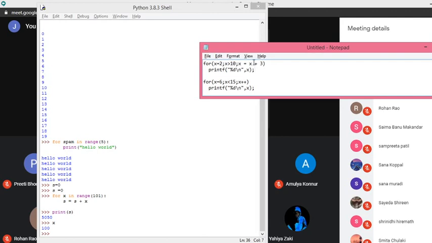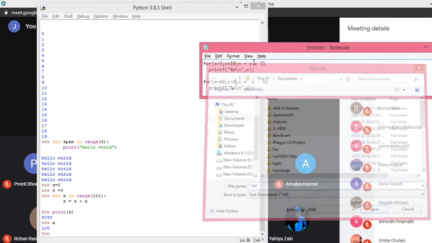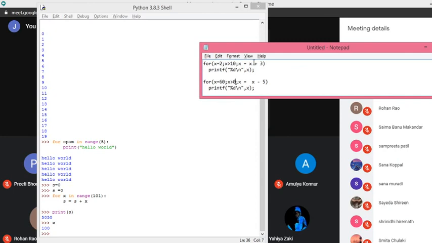So likewise, I'll show you another example. For example, I'll write x equals x minus 5. In every iteration, the value of x will be decremented by 5. So if the initial value of x is 60, then starting from 60, it will go 55, then 50, then 45, like it will go on. Are you getting my point? Yes, sir. So the loop can be written as the user wants.